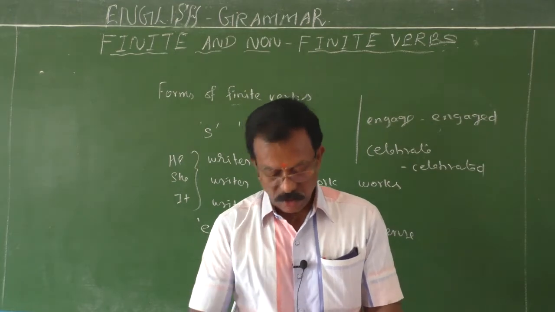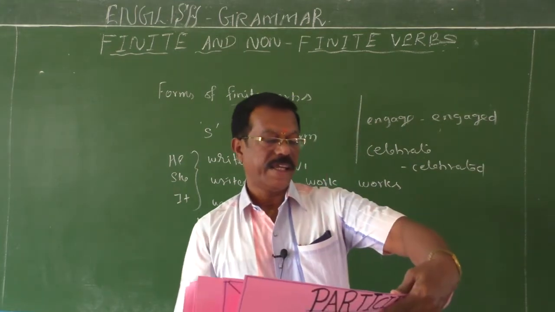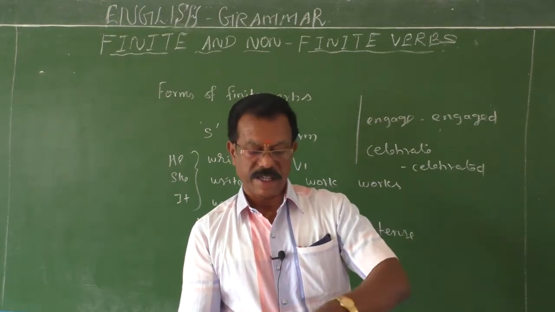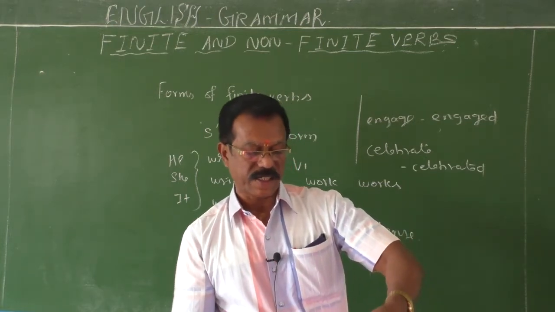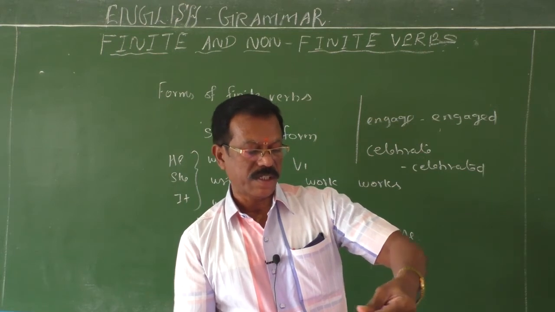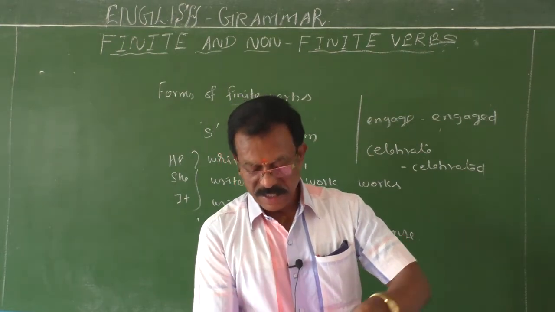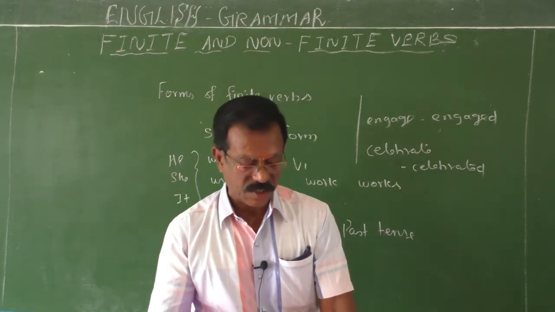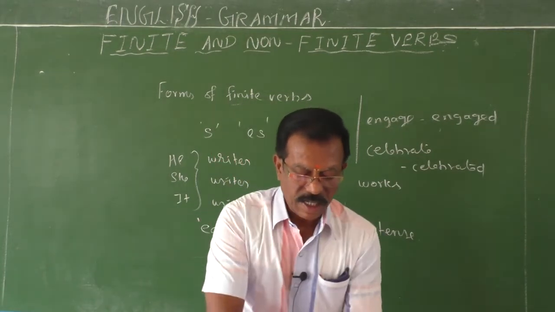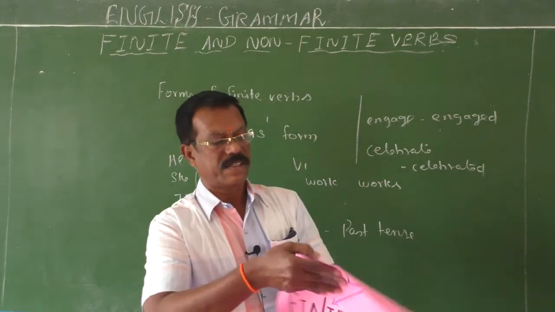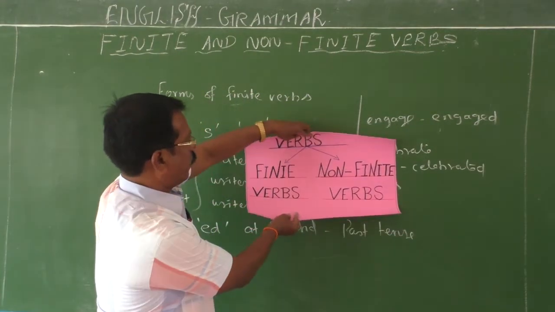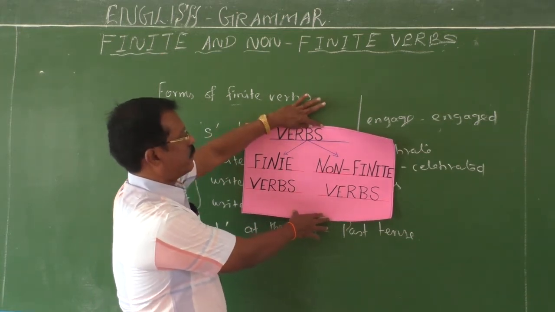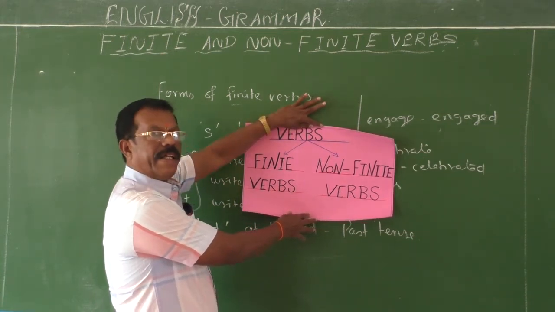Okay children, you have to be with me very carefully. You have to follow the things. Finite and non-finite verbs. I will explain, then I will show you these charts. See verbs, general classification. Here is a chart showing how verbs are classified by the grammarians. Verbs are divided into finite verbs and non-finite verbs. This is a general classification. Verbs are classified into many types by the grammarians.